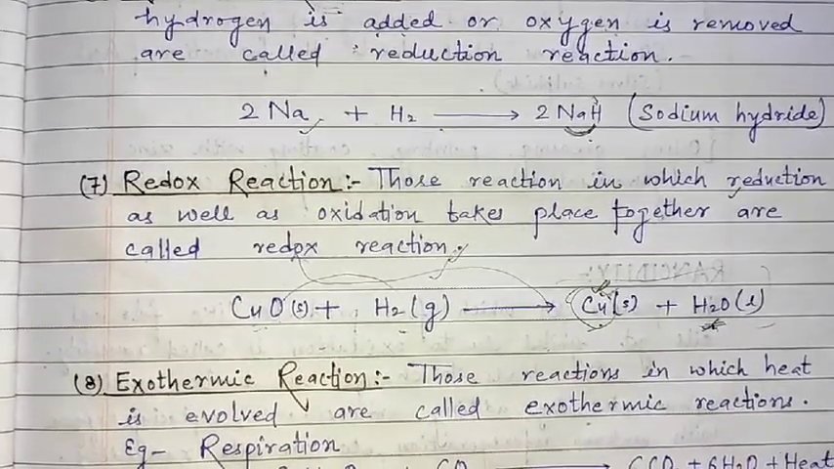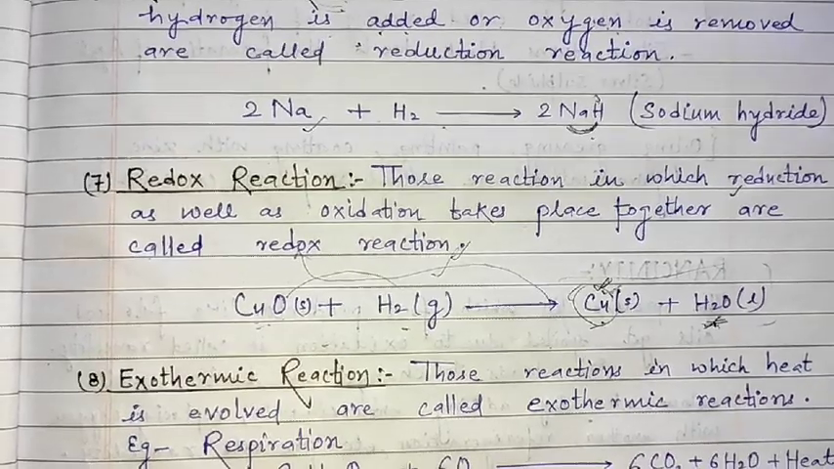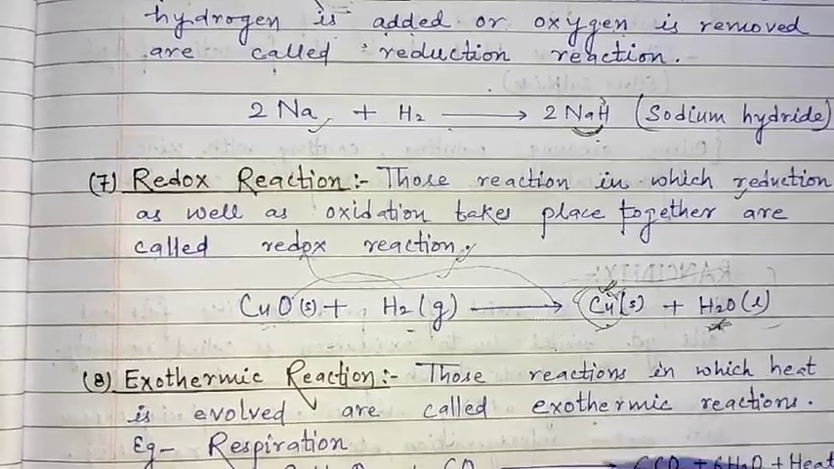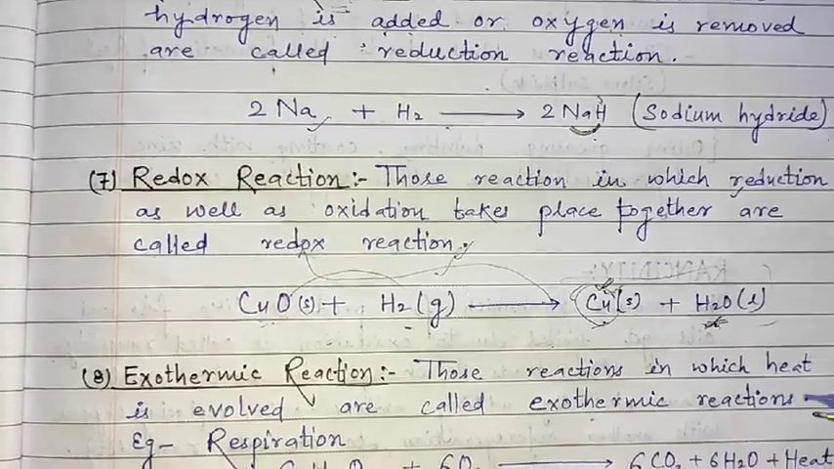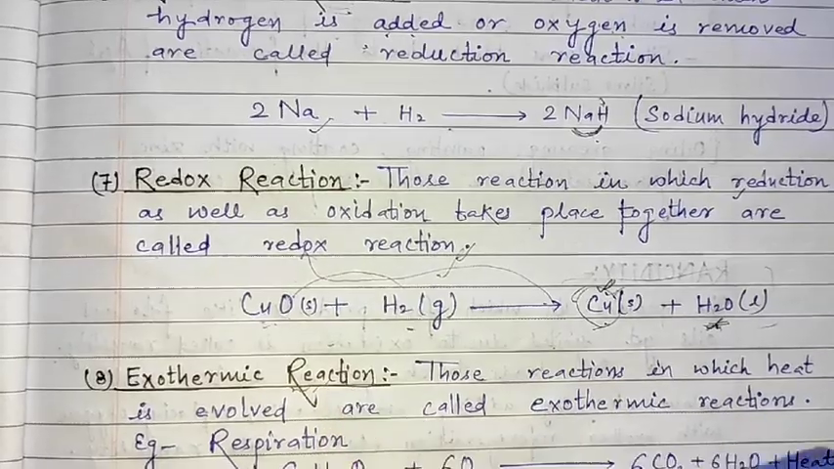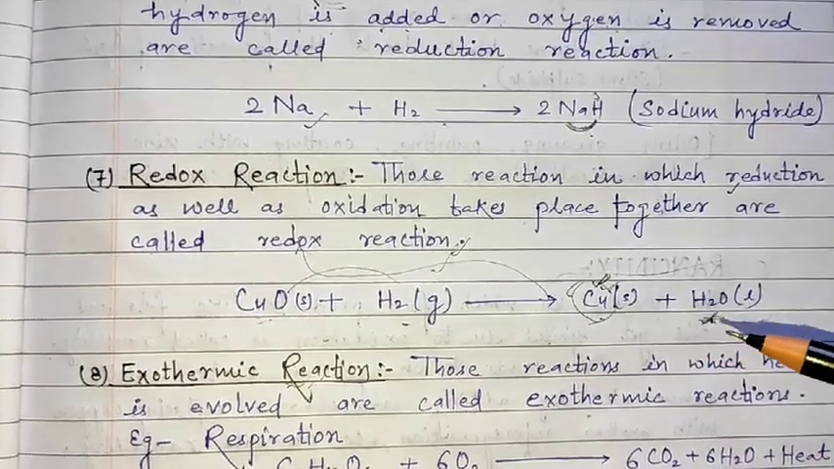Now next is your exothermic reaction. That means a reaction in which heat is evolved. Evolved means released. Evolved means released. Okay, so that type of reaction is called an exothermic reaction. We can take the example of respiration.